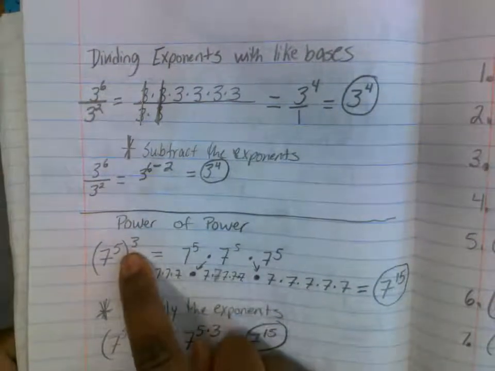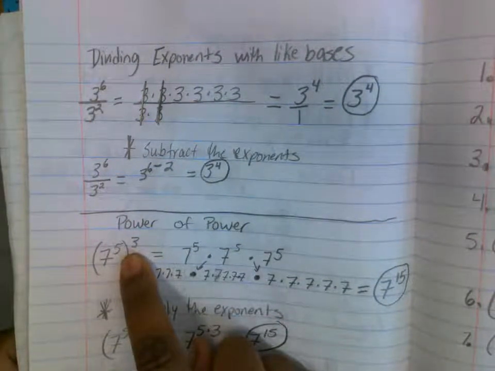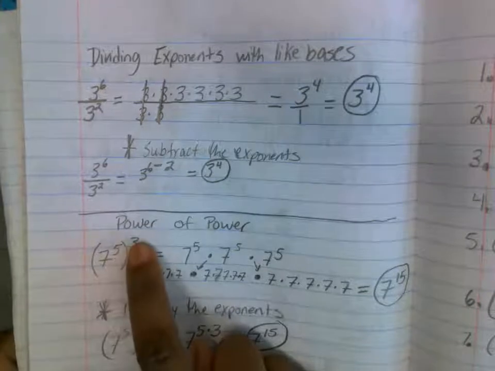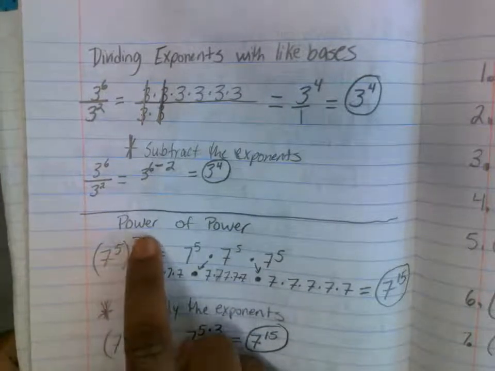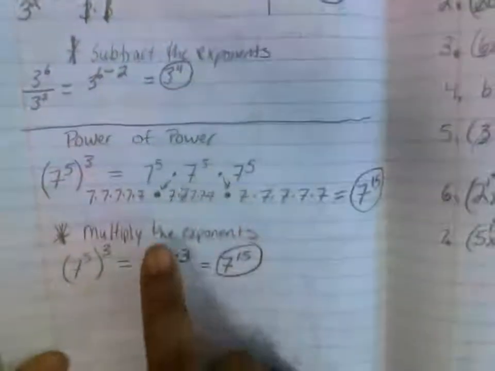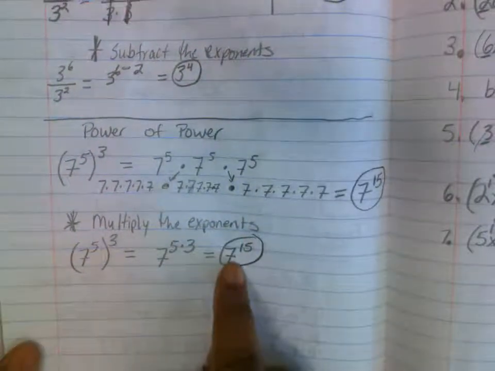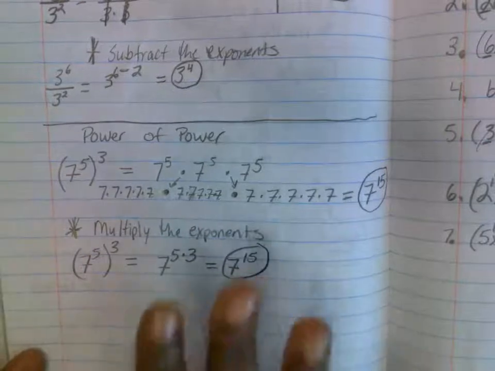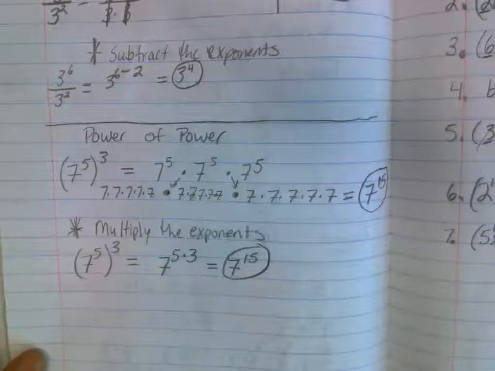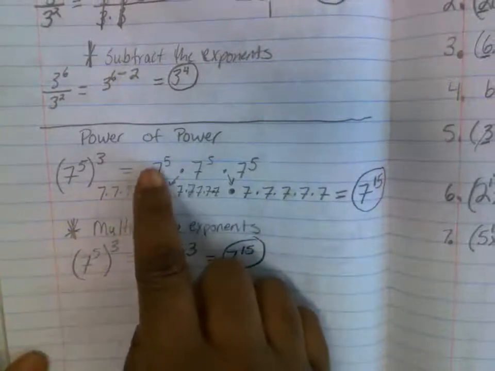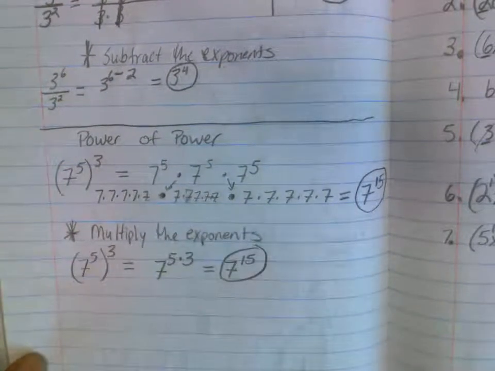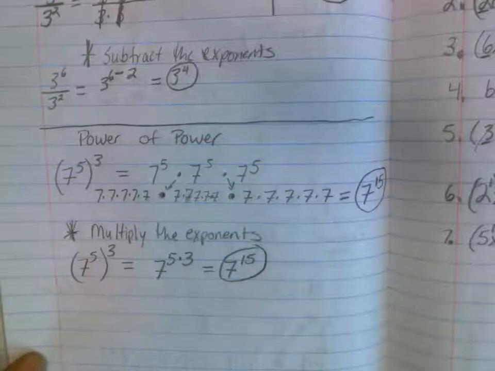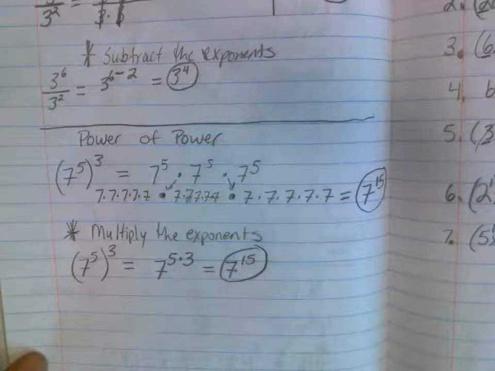And when you are simplifying or evaluating an exponent raised to another exponent, or what they say, a power raised to another power, you're going to multiply the exponents together. Okay? Super important that you know those shortcuts because the numbers get larger and it's almost impossible to write those numbers out in expanded form. So you need to make sure that you understand the shortcut.